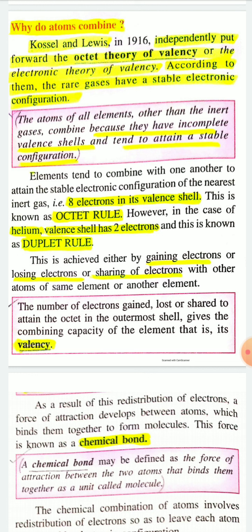However, in the case of helium, the valence shell has 2 electrons, and this is known as the duplet rule. So the octet rule means 8 electrons in the valence shell, and the duplet rule means 2 electrons in the valence shell in the case of helium.